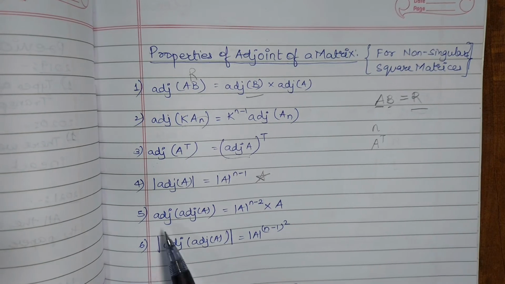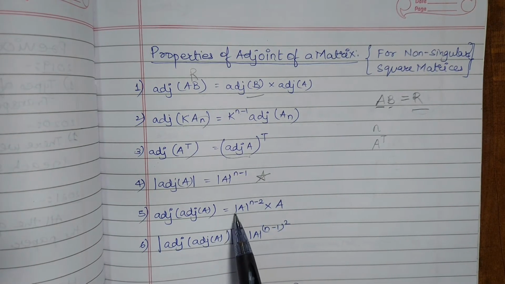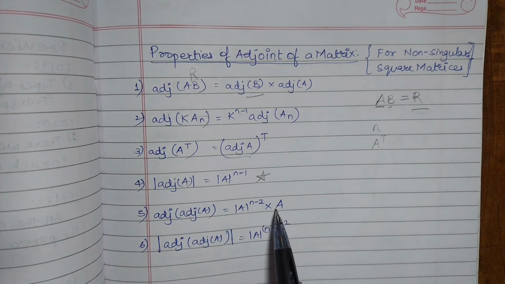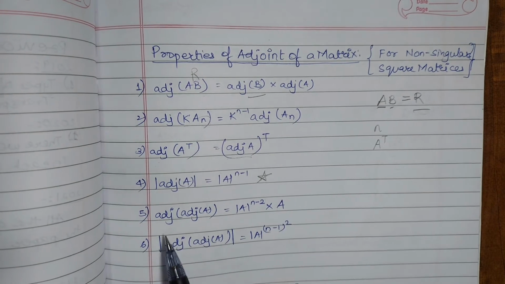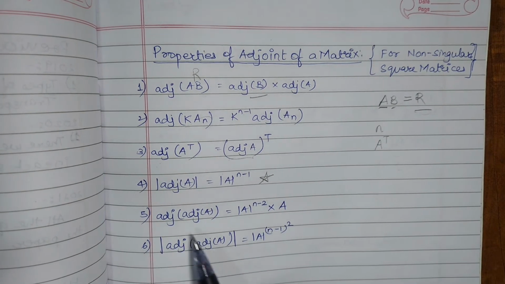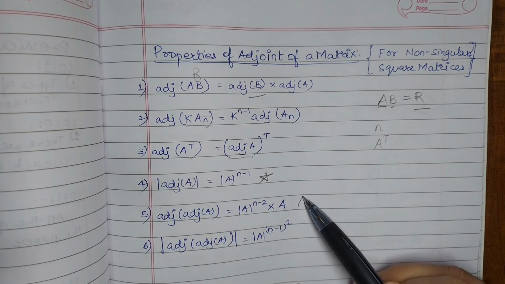The next property is adjoint of adjoint of A is equal to mod of A, the determinant of A, raised to the power n minus 2, multiplied by matrix A. Now even this is an important property. If you have seen previous year's papers, then you might have noticed that such questions have been asked quite often. So even this is a star property.